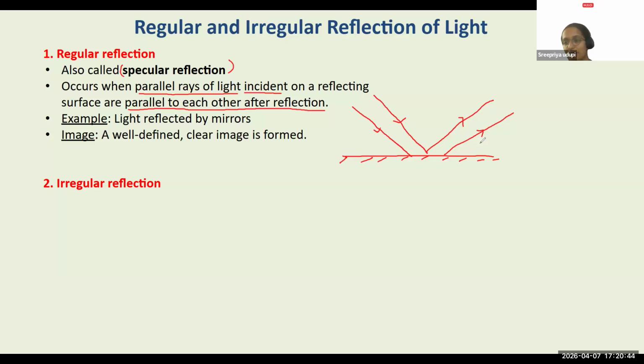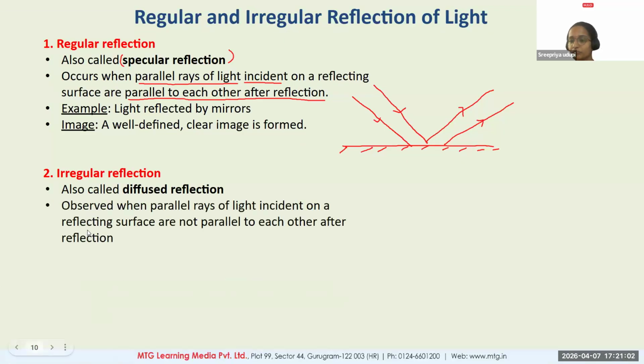If regular reflection is happening, you will be seeing a very clear image. No distortion, no disturbance in the image. A very clear image is going to be formed if a regular reflection takes place. But instead, if you see the formation of an irregular reflection, what's an irregular reflection? An irregular reflection can be called a diffused reflection.